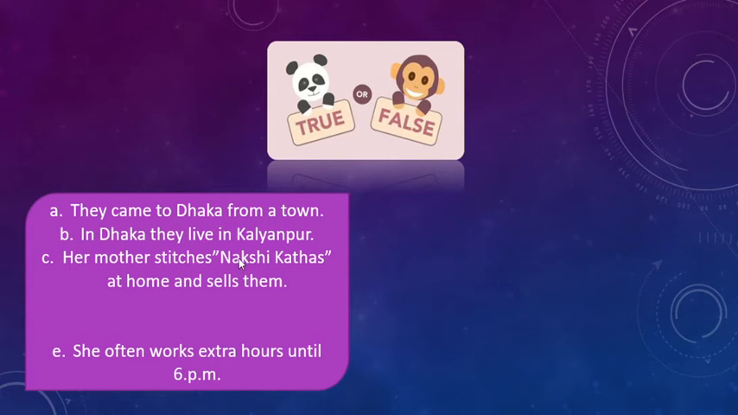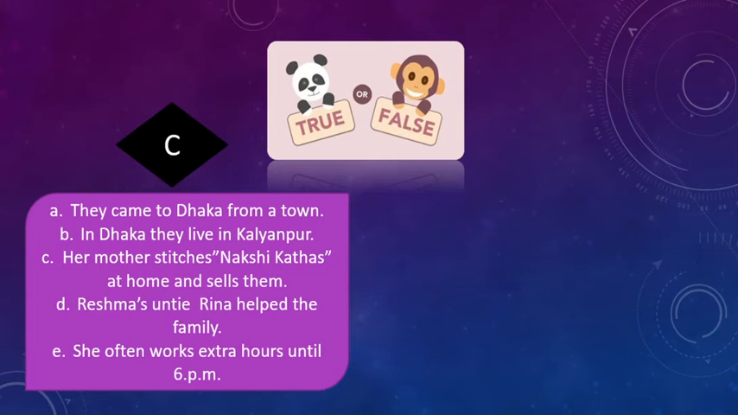Okay, in Dhaka they lived in Kollanpur. Her mother stitches nokshikatas at home and sells them. She often works extra hours till 6 p.m. So here actually C and D are missing, so we need to write down C and D also. Okay, so here now I got C and D. Her mother stitches nokshikata at home and sells them. D. Reshma's auntie Reena helped the family.